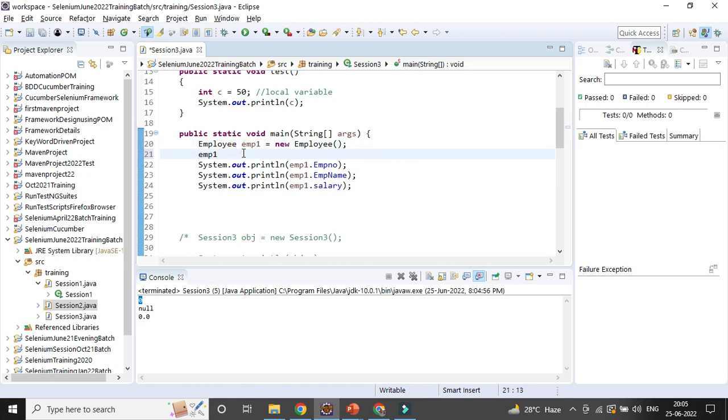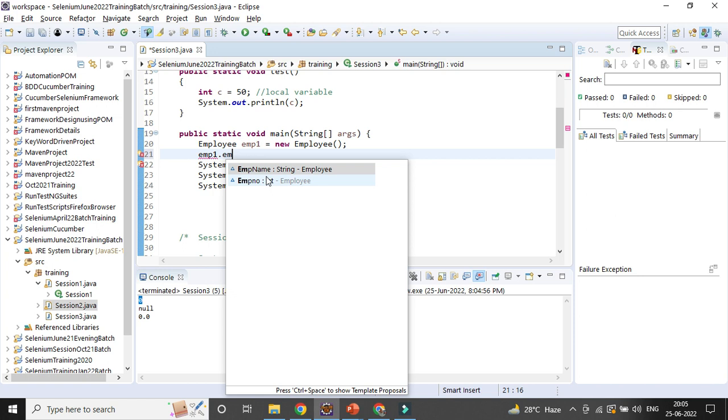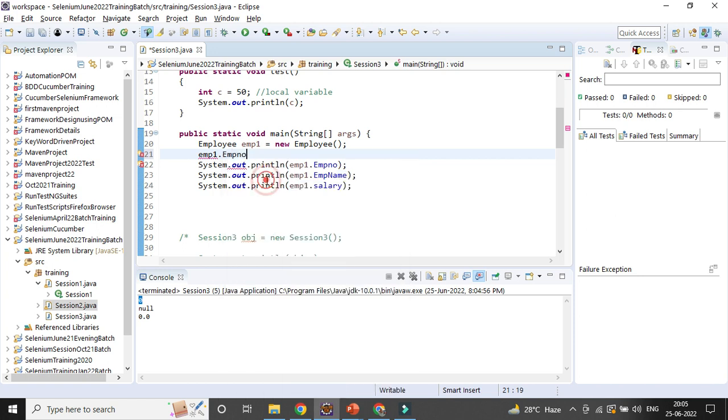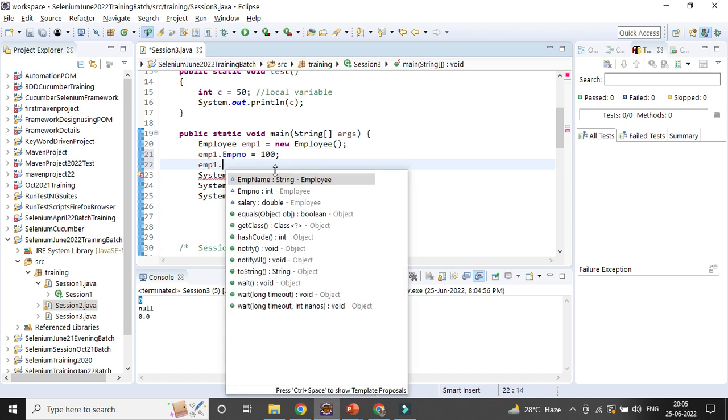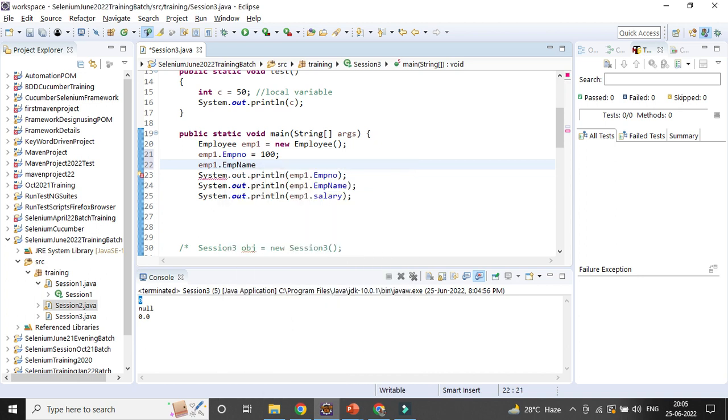So employee dot employee number, equal to, suppose say, 100. Then you can give emp1 dot employee name, because it is a string, I need to give double quotes, suppose say Rahul, right?